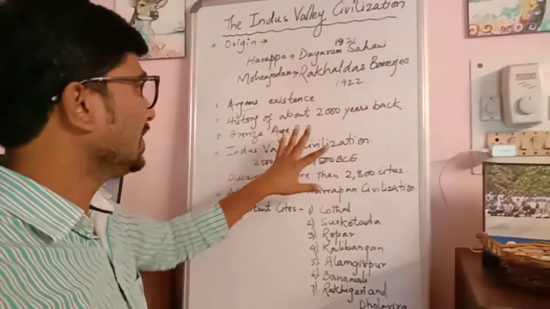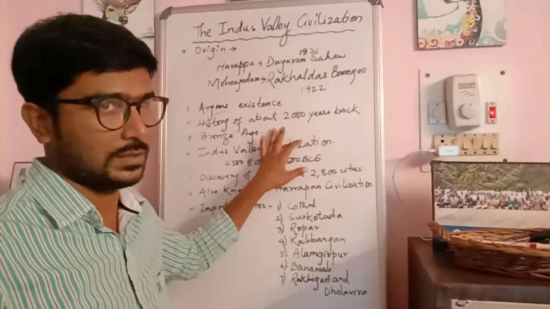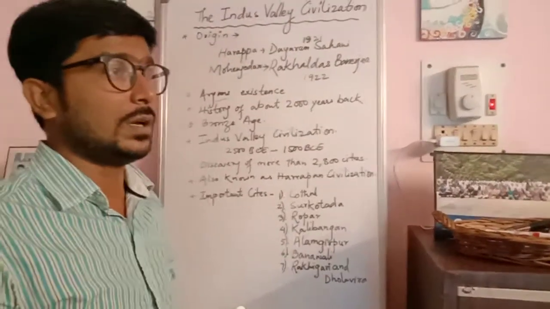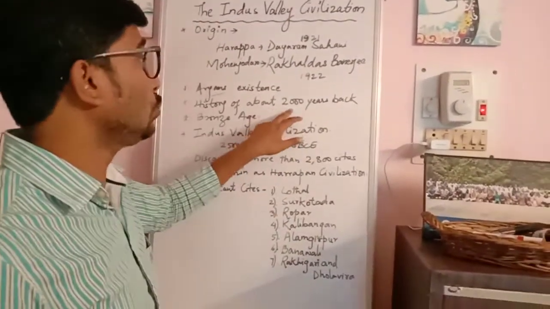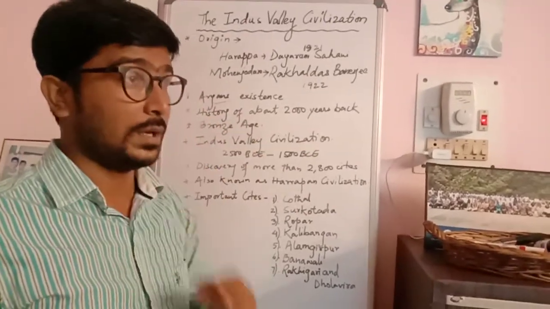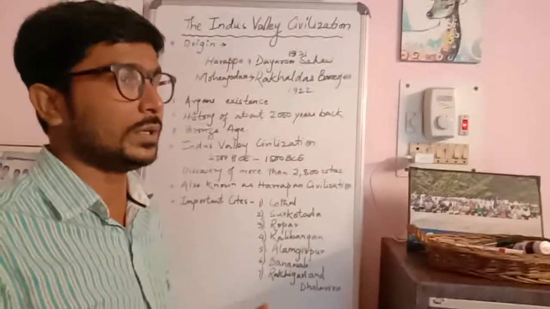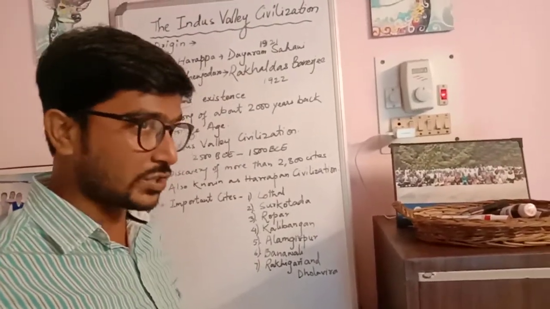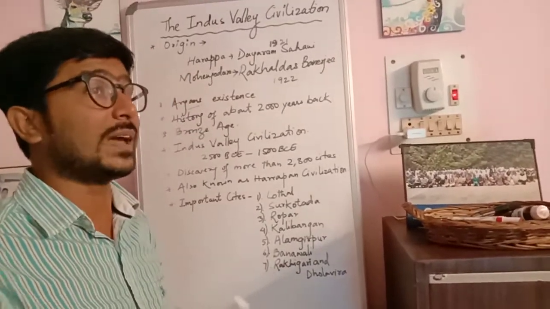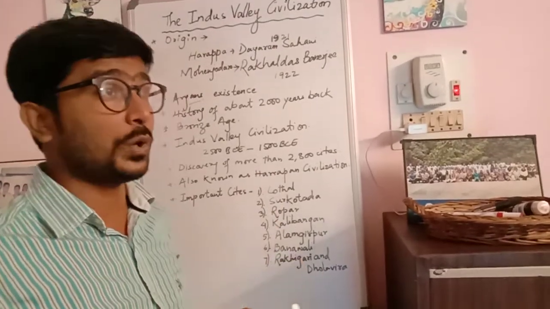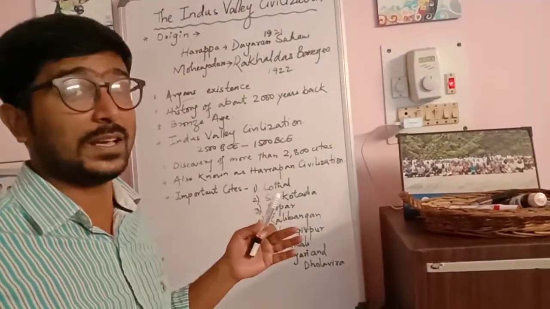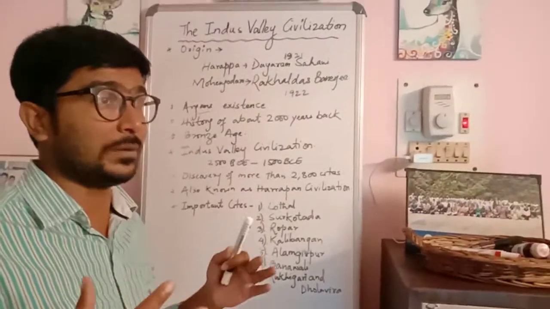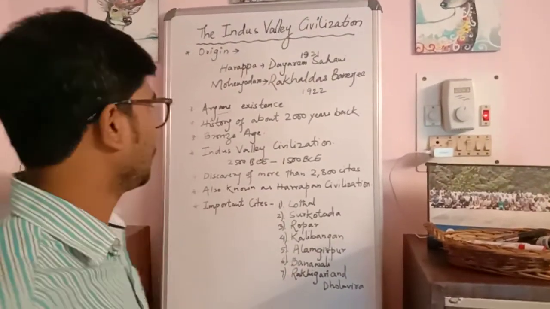Now, since when did this civilization exist? It is considered that this civilization has a history going back about 2000 to 3000 years. It is such an old historical civilization, and it was considered the root cause for various other civilizations to grow. It was one of the largest civilizations, with many sites, towns, and small places that existed during the time.